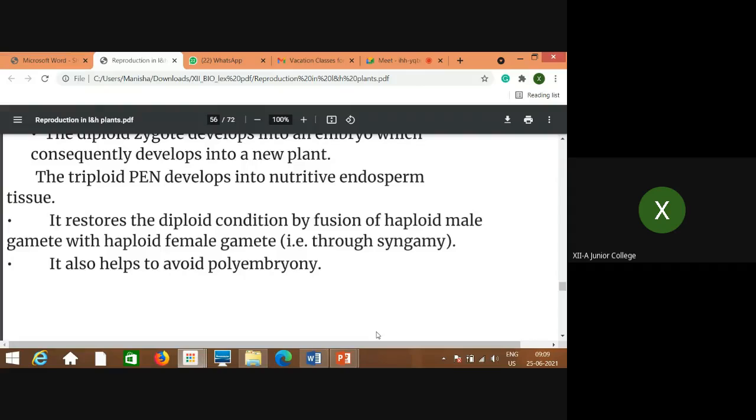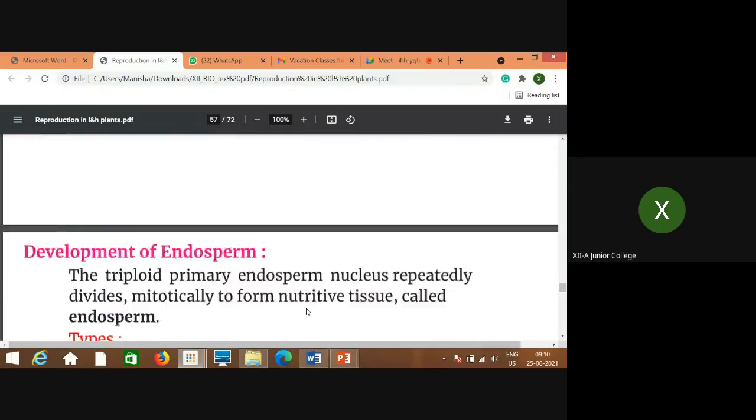Many embryos produced at a time can be avoided with the help of double fertilization. This is what you remember just as significance. We will discuss polyembryony in the later part of this chapter.